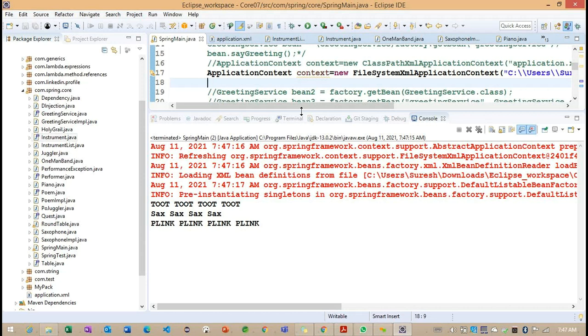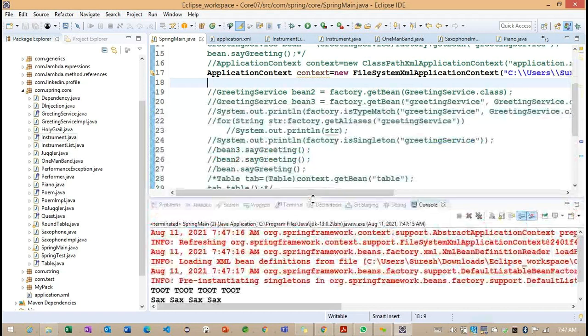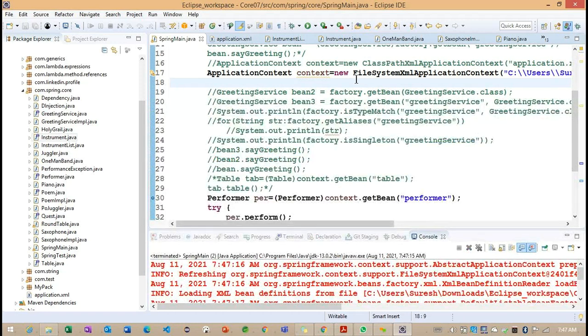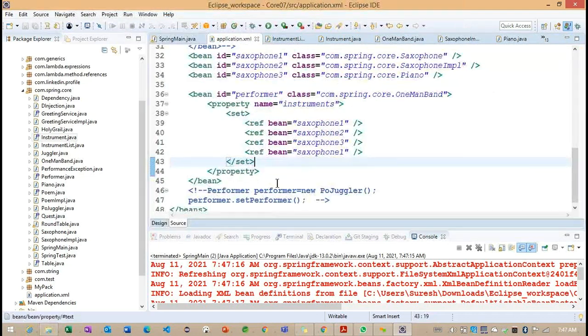In the same way, in our Spring collection configuration, the set tag also removes the duplicate object information here. Not only this, we can also go for a collection of values here. Not only objects, we can go for a collection of values.